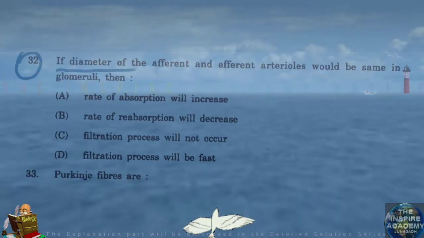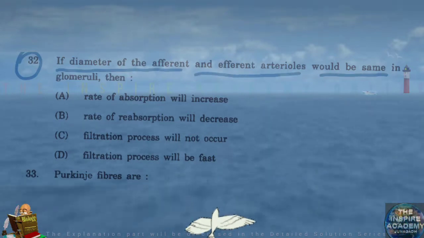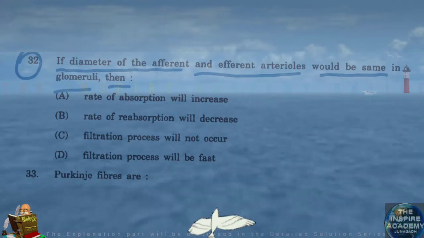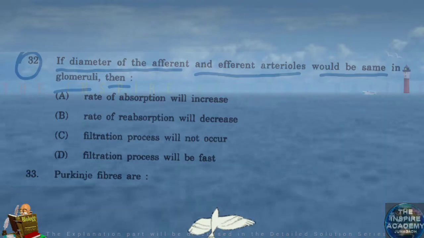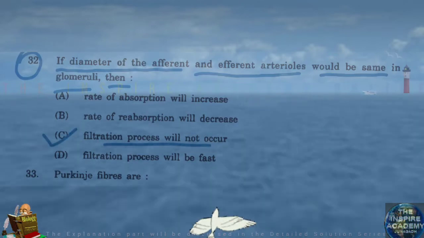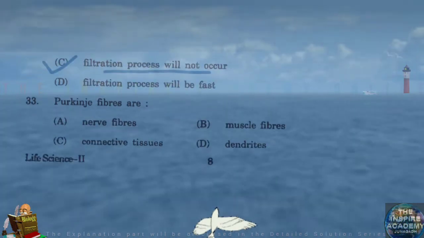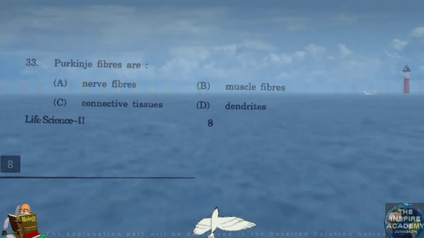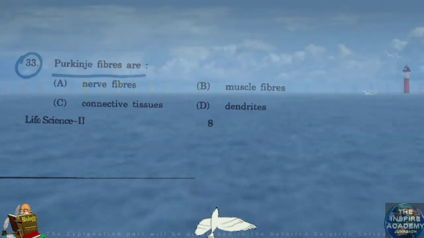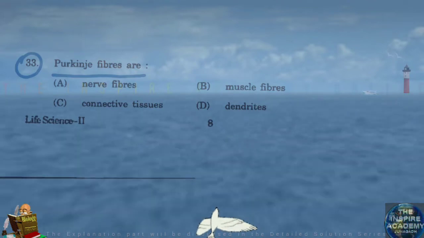If diameter of the afferent and efferent arterioles would be same in glomeruli, then filtration process will not occur. Question number 33. Purkinje fibers are muscle fibers.